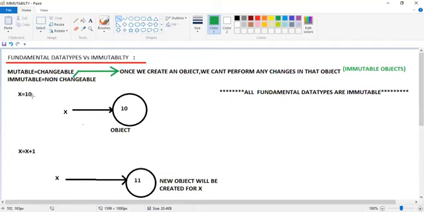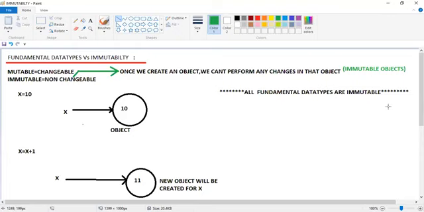So x equal to 10. What is 10 considered as? 10 is a non-decimal value or not? Yes, sir. So when it is a non-decimal value, what data type is assigned to the x variable? Integer data type. So the object created for handling the 10 is an immutable object. Reason: all fundamental data types are immutable in nature in Python.